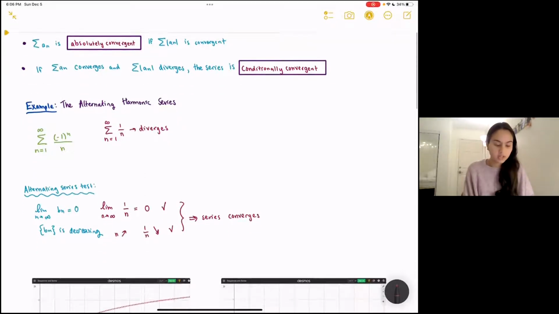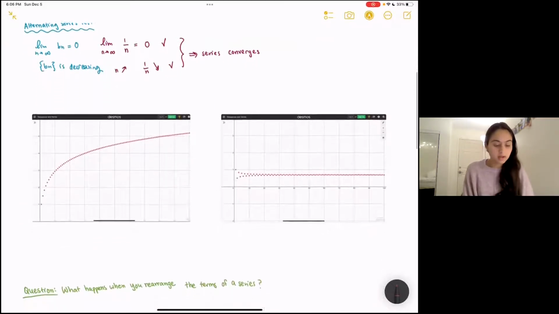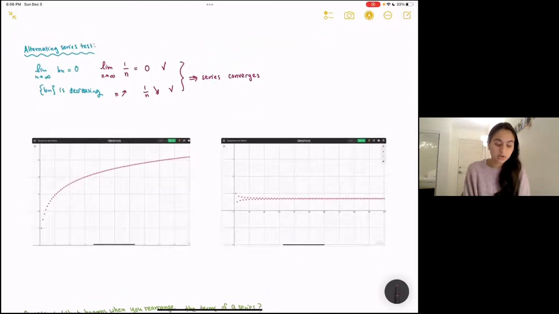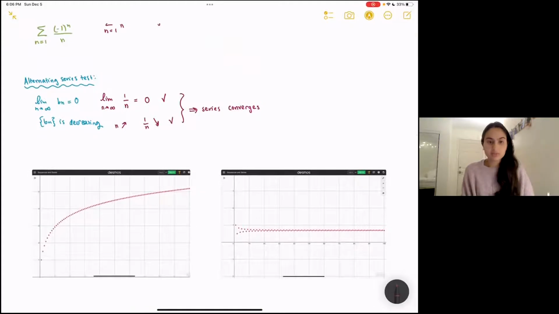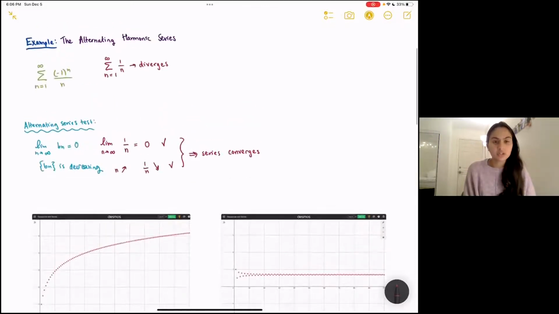And this is illustrated in these plots below. On the left-hand side, we have the sequence of partial sums for the absolute value sequence, which is just the regular harmonic series. We can see that there's growth here, and we don't have convergence, whereas on the right-hand side, where we have the sequence of partial sums for the alternating harmonic series, we do get convergence. So because the series converges, but the series of the absolute values of its terms diverges, we say that this series is conditionally convergent.